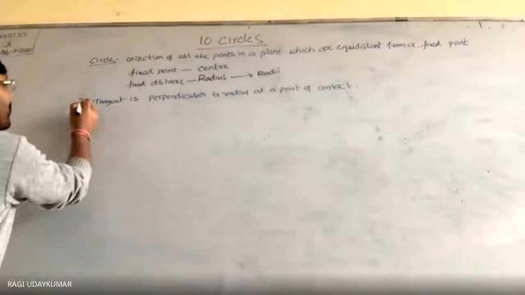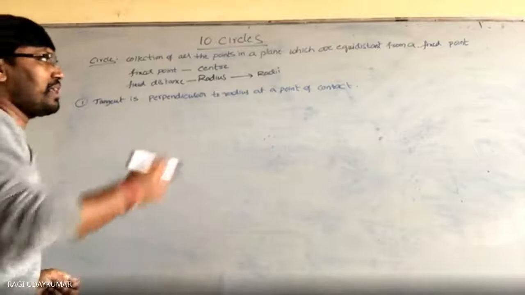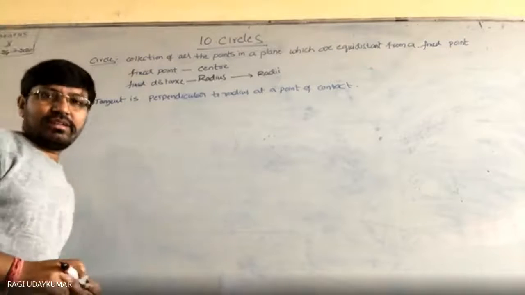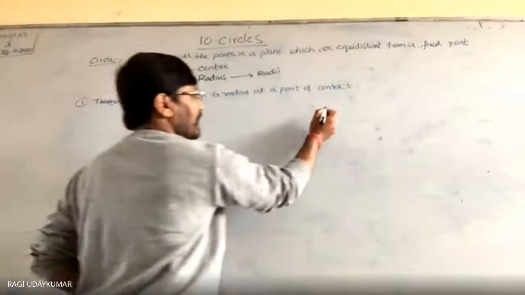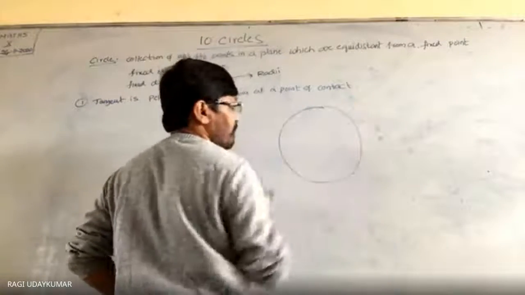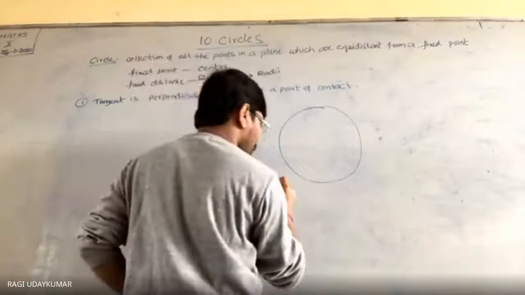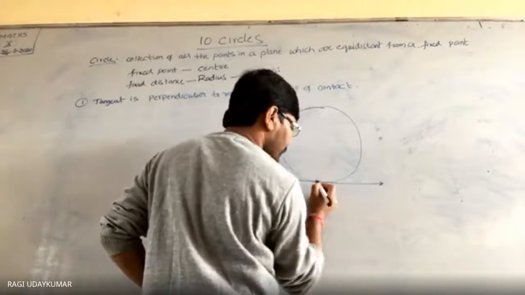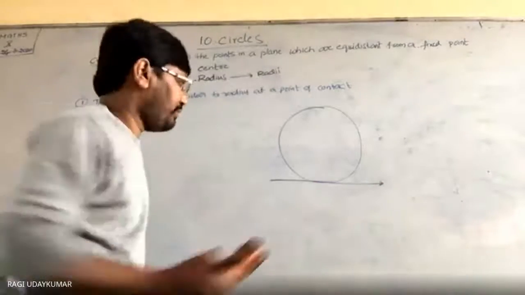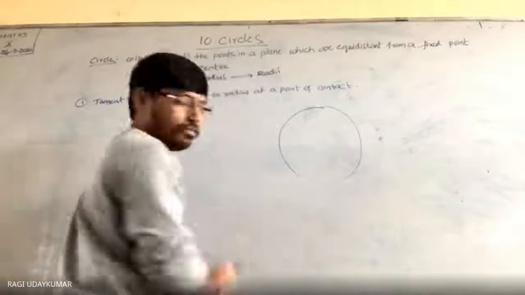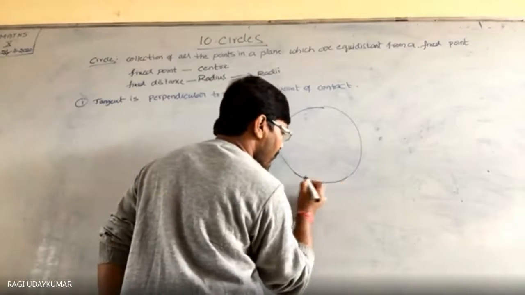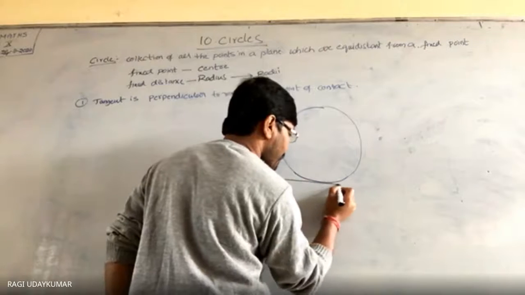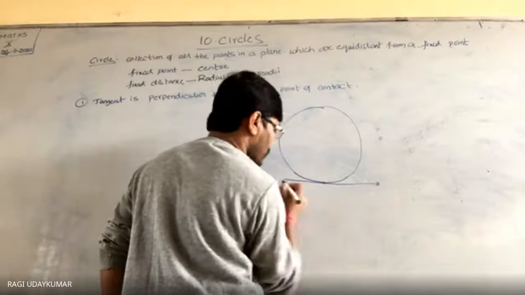Okay sir. So now here the first property is: a tangent is perpendicular to the radius at the point of contact. Suppose you are taking a circle into consideration, and here I am taking a tangent AB touching at one point.